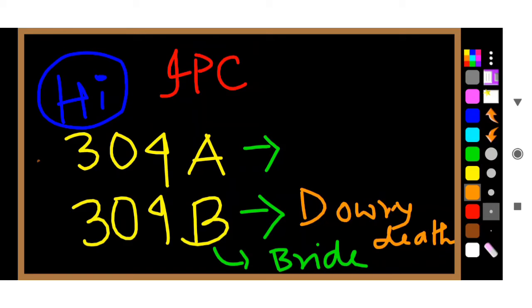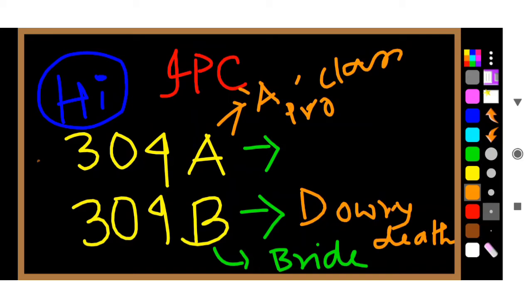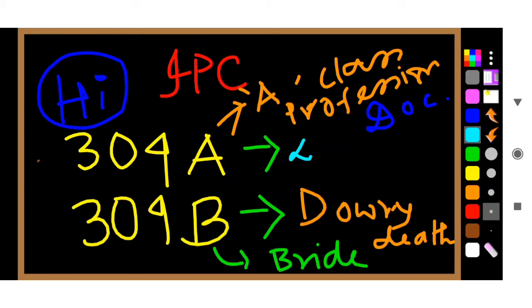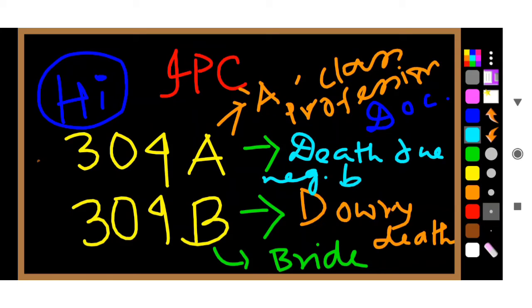And 304A, A means, you can remember A as A class citizen. Who is a very good profession, A class profession? Doctor. So you can remember this is about doctor. This is actually death due to negligence by a doctor.